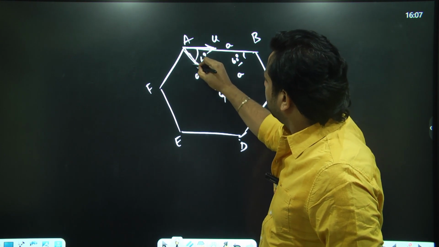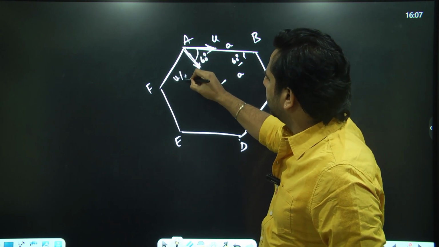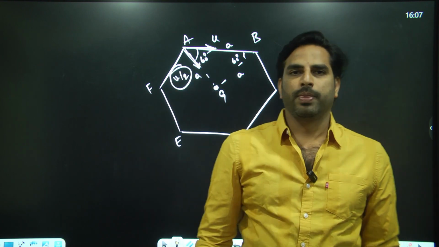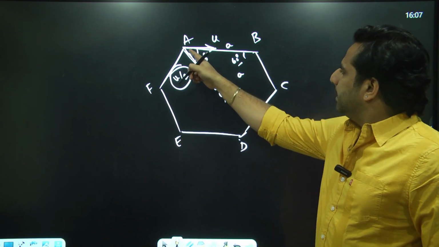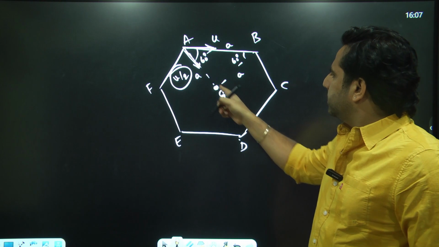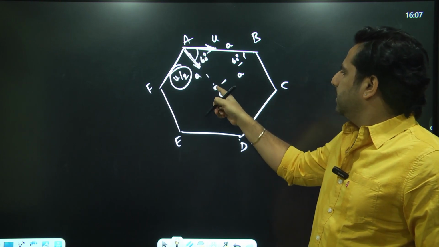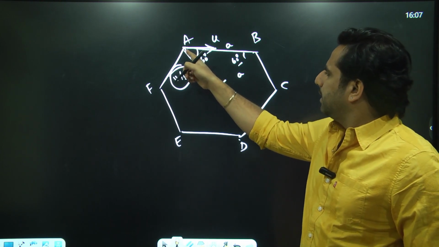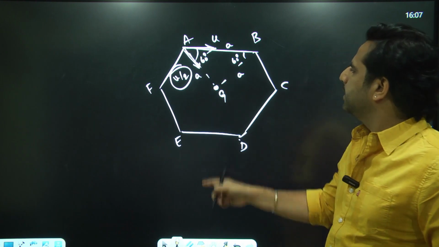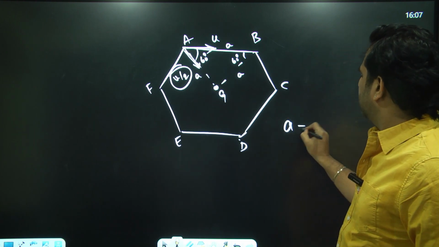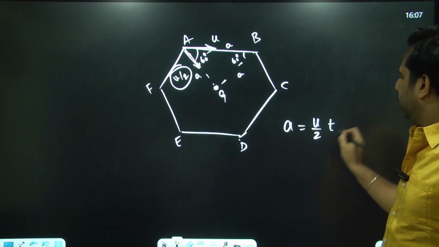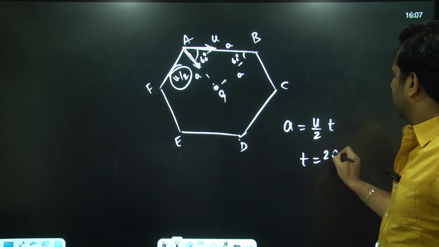The component of his velocity towards the displacement is u cos 60, which is u by 2. The effective displacement of the person is AG. So initially he is at this point and finally at G, and the effective velocity that he is maintaining always towards the displacement is u by 2. So A is equal to u by 2 into T. So T is equal to 2A by u.